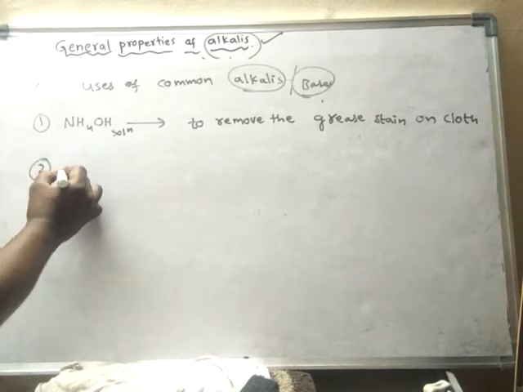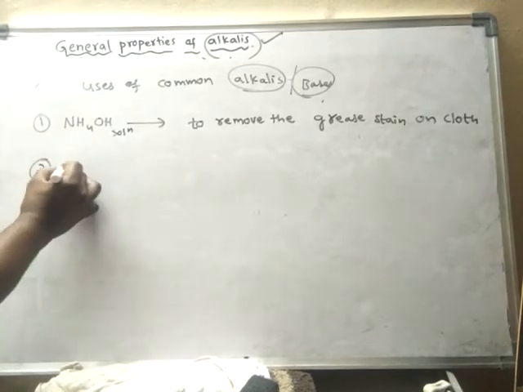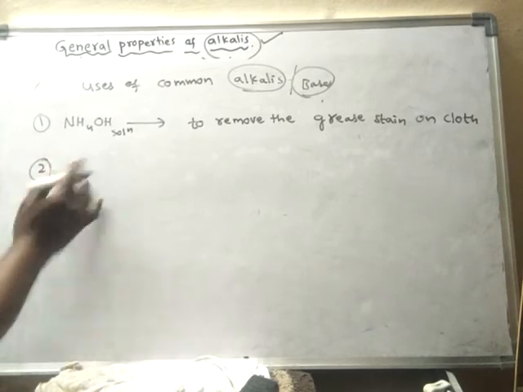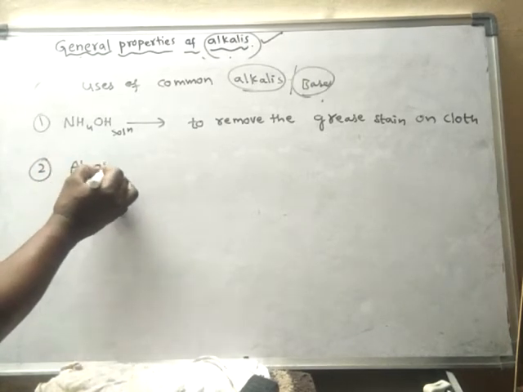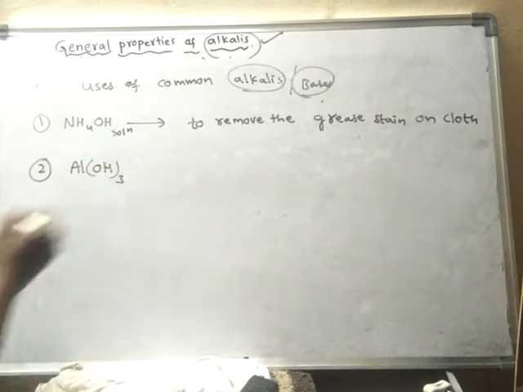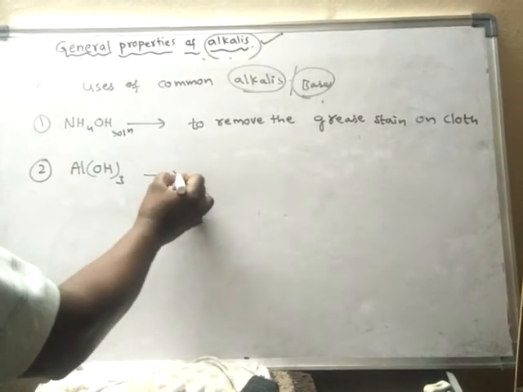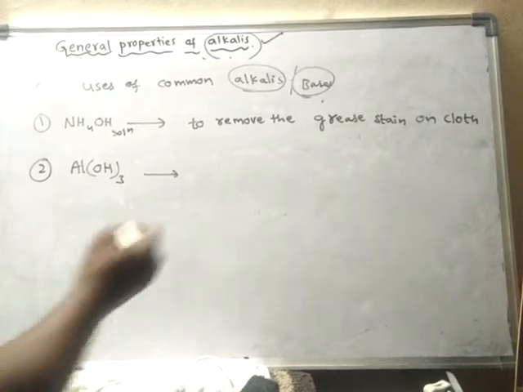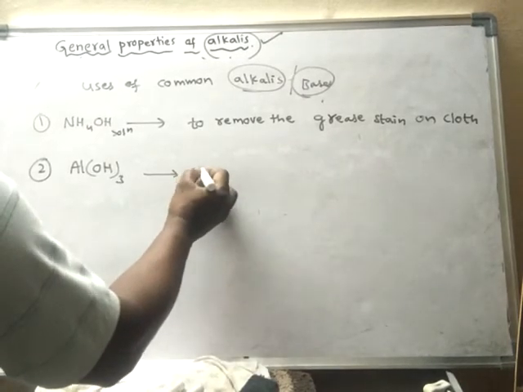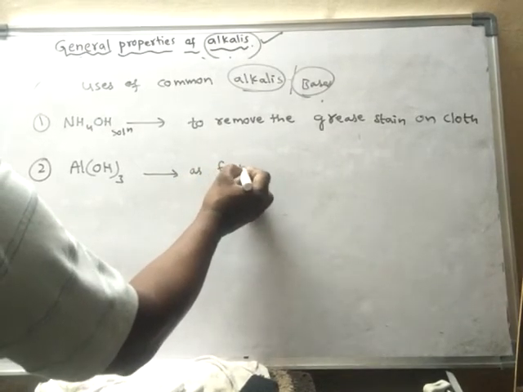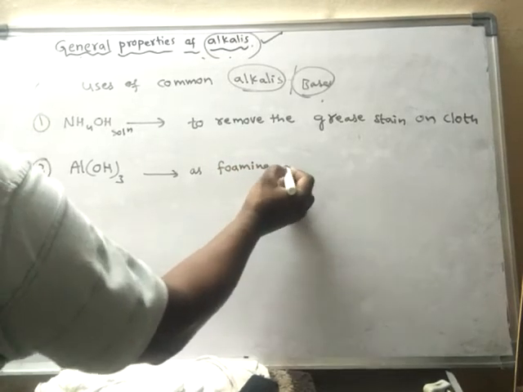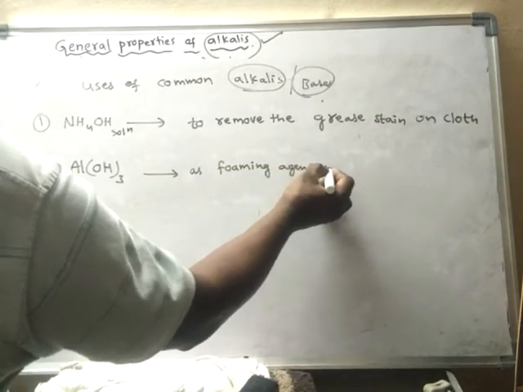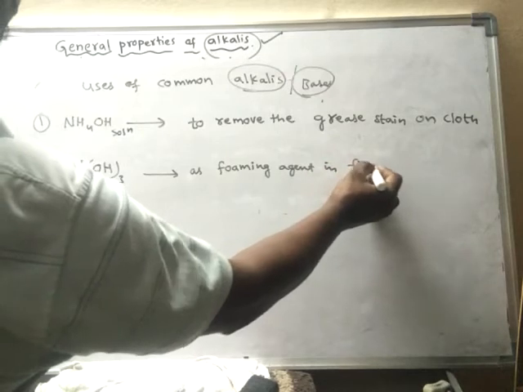Next, aluminum hydroxide. What is the formula of aluminum hydroxide? Al(OH) taken thrice. Aluminum hydroxide is used as a foaming agent in fire extinguishers.